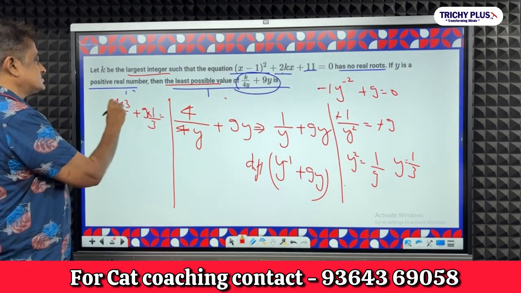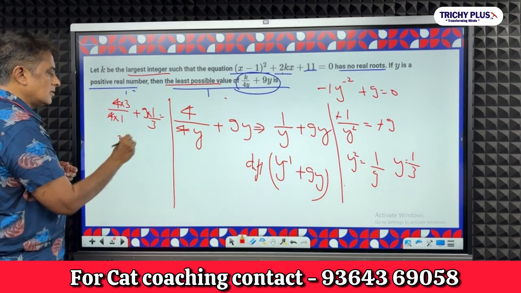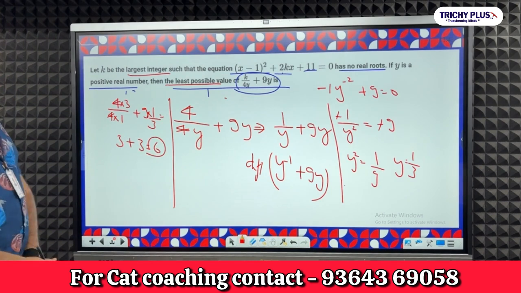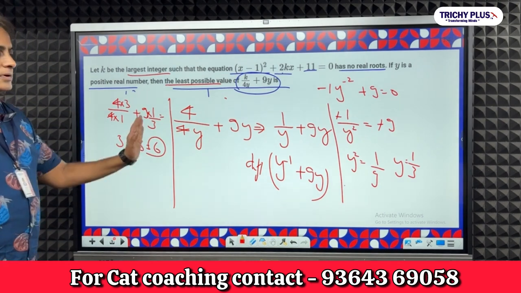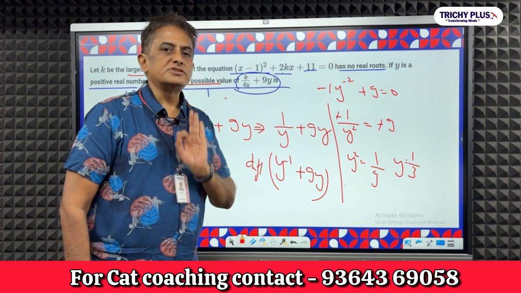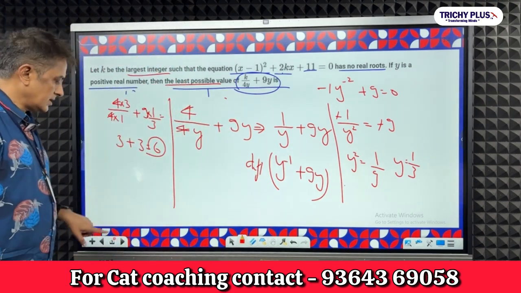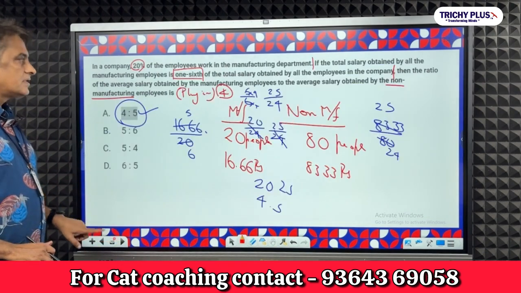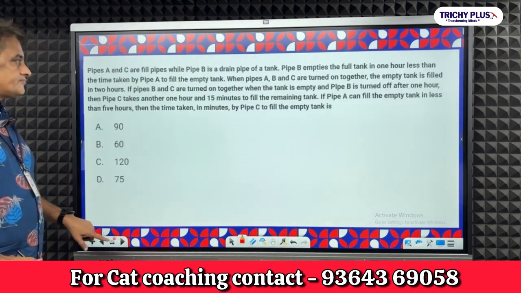So if you cancel, this will become 3 plus 3 is equal to 6. Now is it worth attempting this when you have about 4 minutes per question, right? So அதனால தான் actual paperல இதை skip பண்ணினோம், but definitely know the concept.